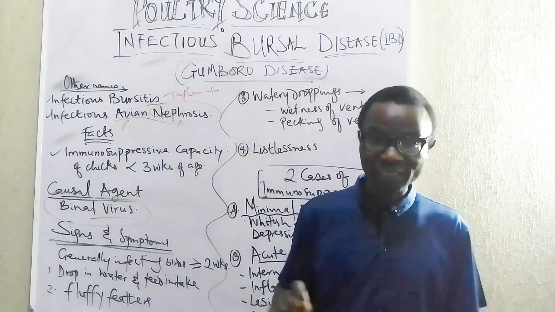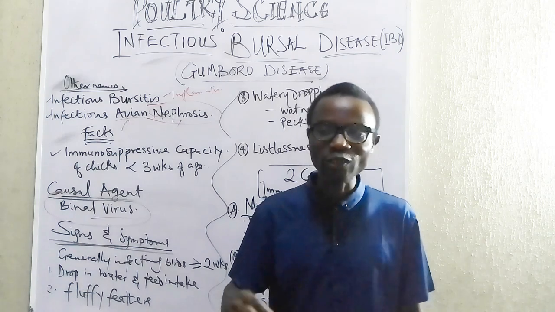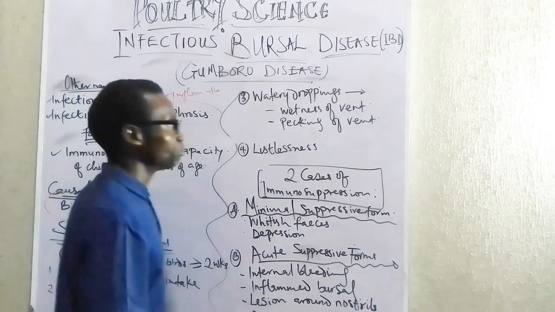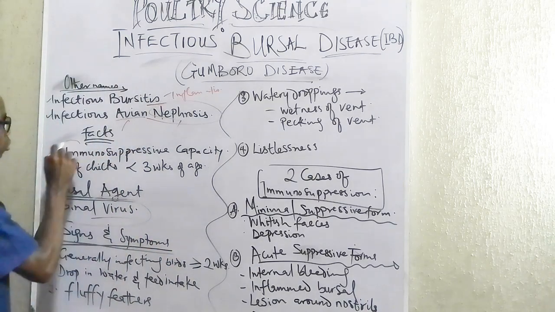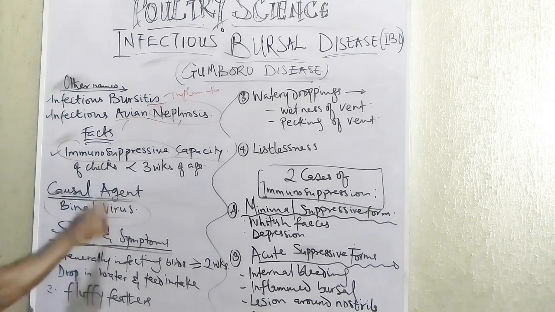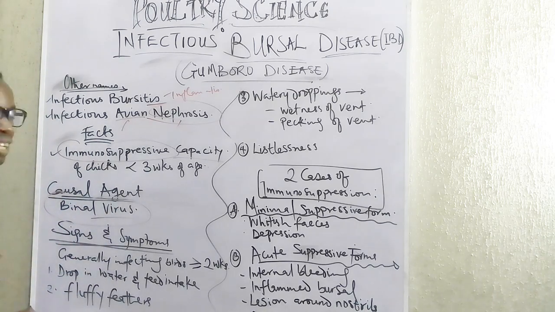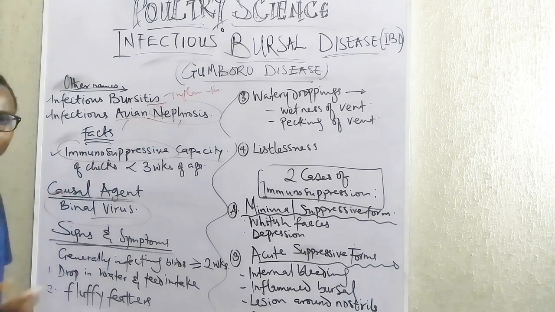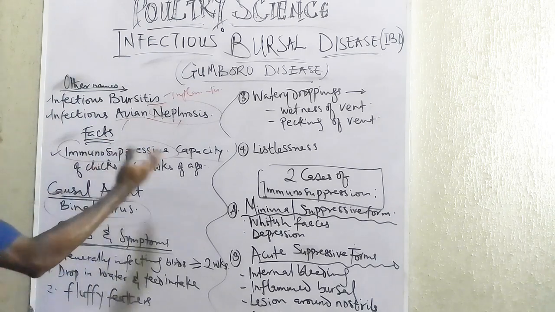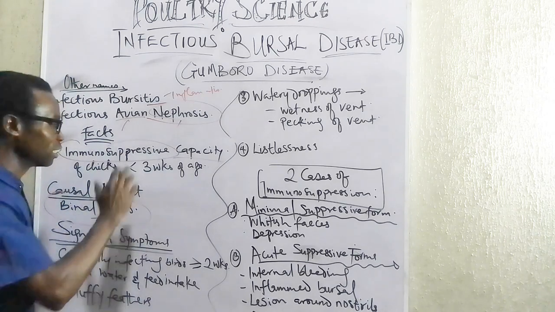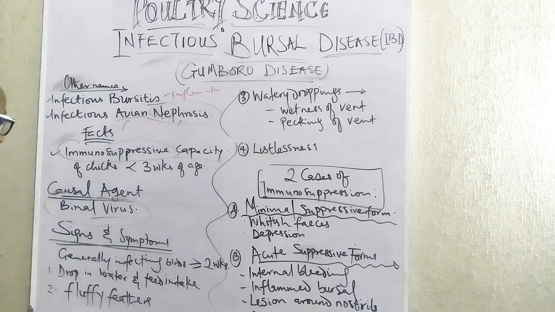And this is the exact thing that Gumboro does. Gumboro is actually an immunosuppressive disease. What that means is that its work is actually to suppress the immune system of the animal. So the fact about it is that it has the potential to suppress the immune system of birds that are so infected. Immunosuppressive capacity is its main strength. Now, it's usually among chicken less than 3 weeks of age, more often than not, when they get infected.